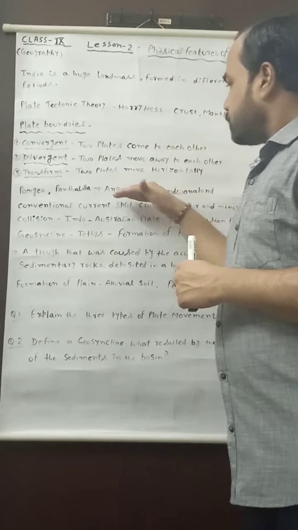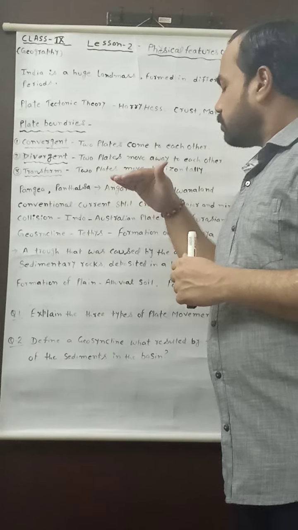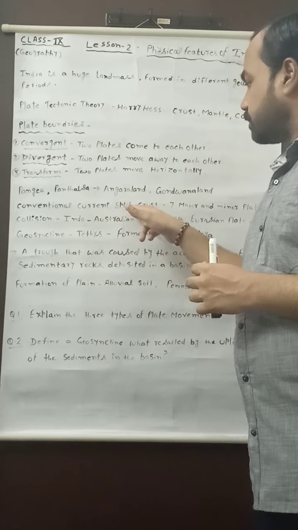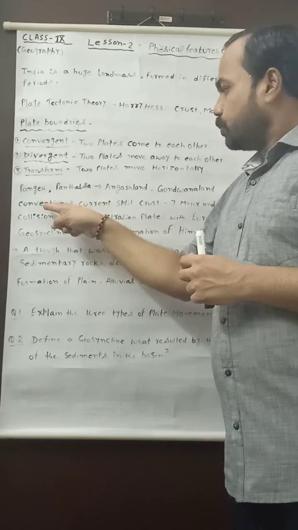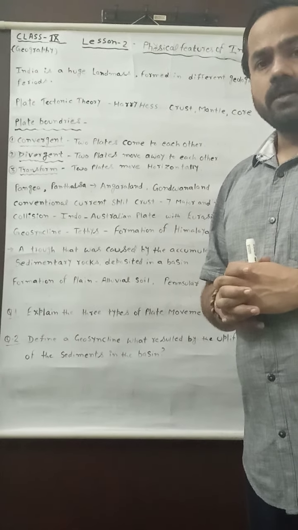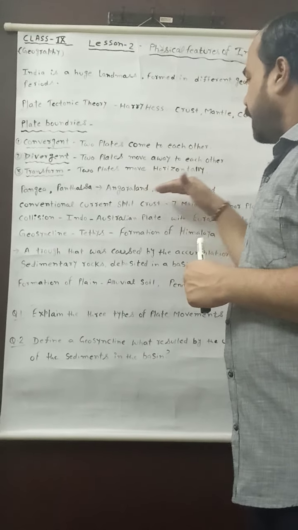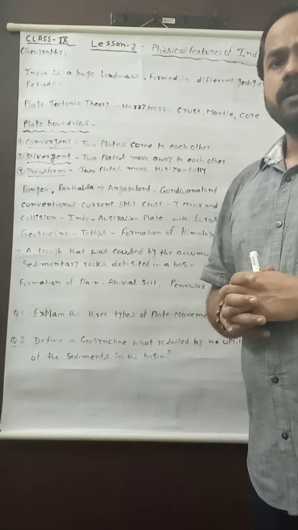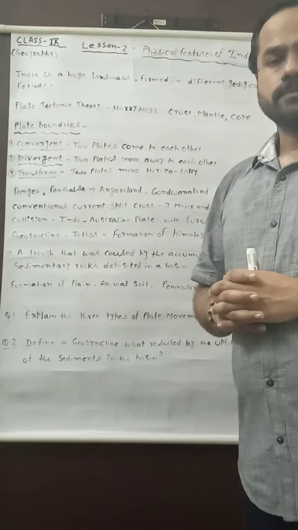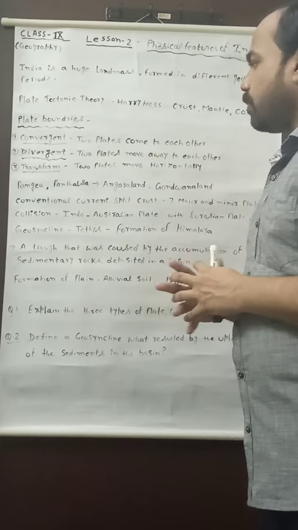these parts were also divided or split due to the convectional current. Due to the convectional current, the Gondwana land and Angara land were divided into the 7 major and minor plates. When these 7 major and minor plates were formed due to the